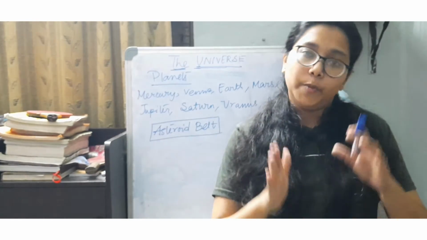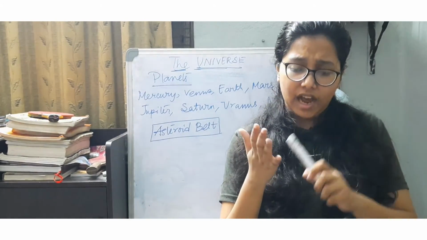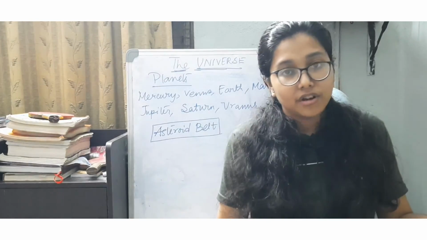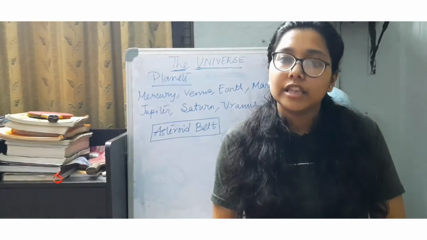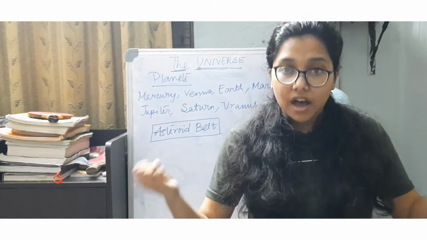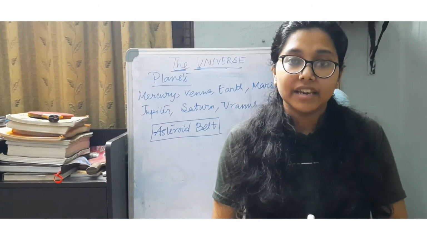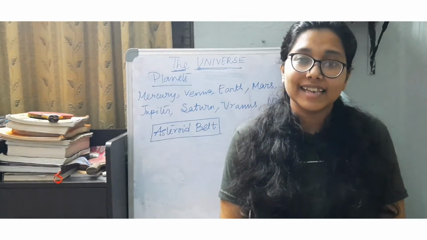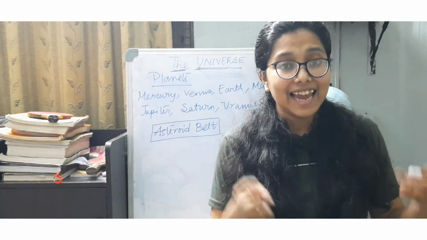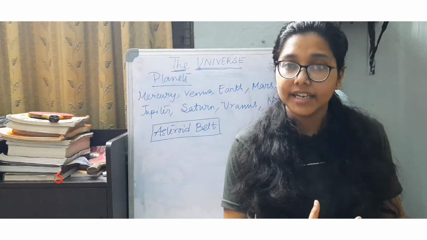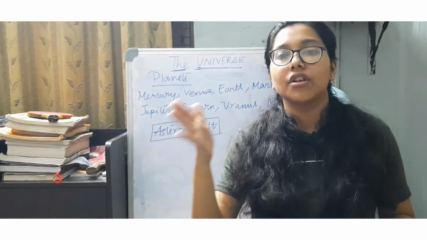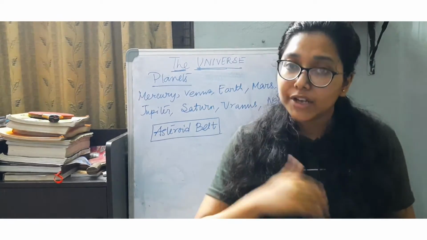So for today we discussed this much: how the universe began, what is astronomy, what is the Big Bang theory, what are galaxies, what are stars, and the fact that we are in the Milky Way, which is also a galaxy. Then what are constellations? There are 88 constellations known to date. I mentioned the most important constellations and the constellation names which you must remember.